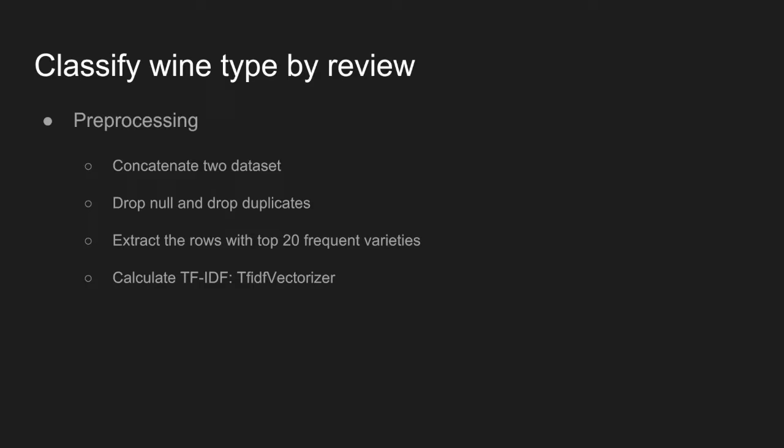We simply remove those data, and then we found that there are actually 756 varieties. But if we count the instances for all the varieties, we also notice that most of the varieties do not have enough corresponding instances. So our decision is to extract the first 20 varieties, and all of them have more than thousands of instances for us to use as the training data or test data.